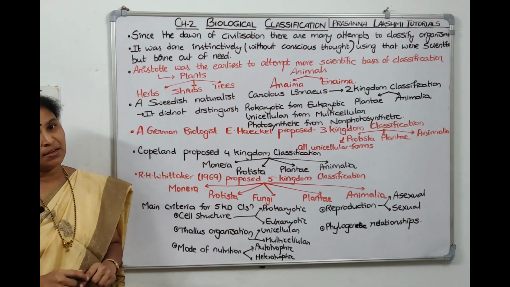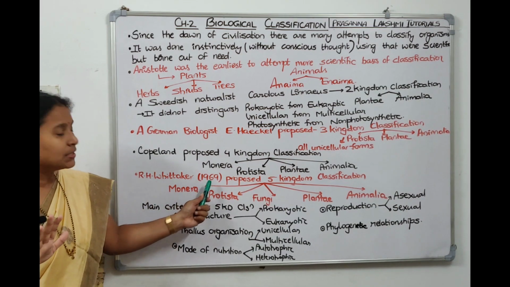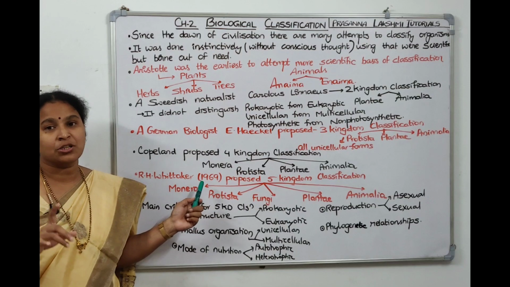Then finally R.H. Whittaker, he's very popular. He proposed 5 kingdom classification in the year 1969. This point they have asked in the NEET examination. R.H.